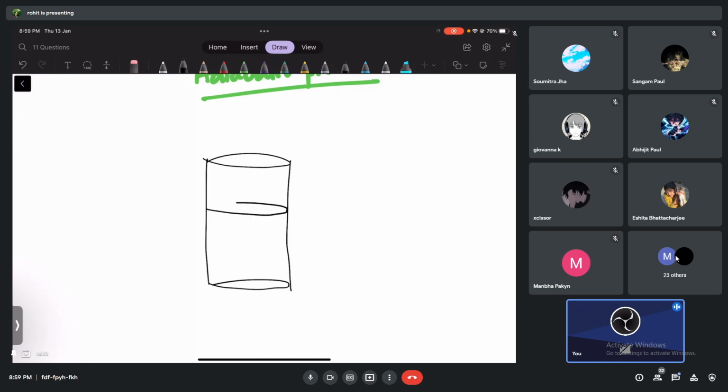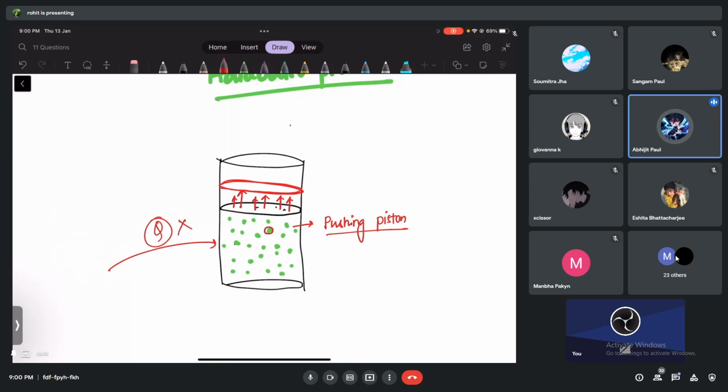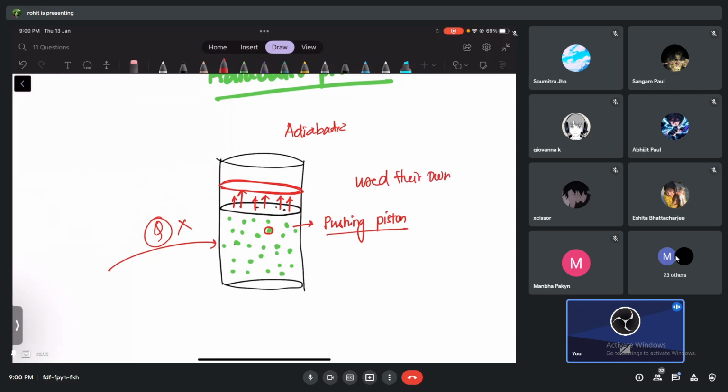Say the piston was here. Suppose I tell you the gas molecules have not gained any energy from outside, but you see that the piston has gone from this position to this position. Who is pushing the piston, guys? The gas molecules are pushing the piston. Did they receive any energy from outside to do this, or have they used their own energy? They used their own energy. Adiabatic process, yes, they have used their own energy.